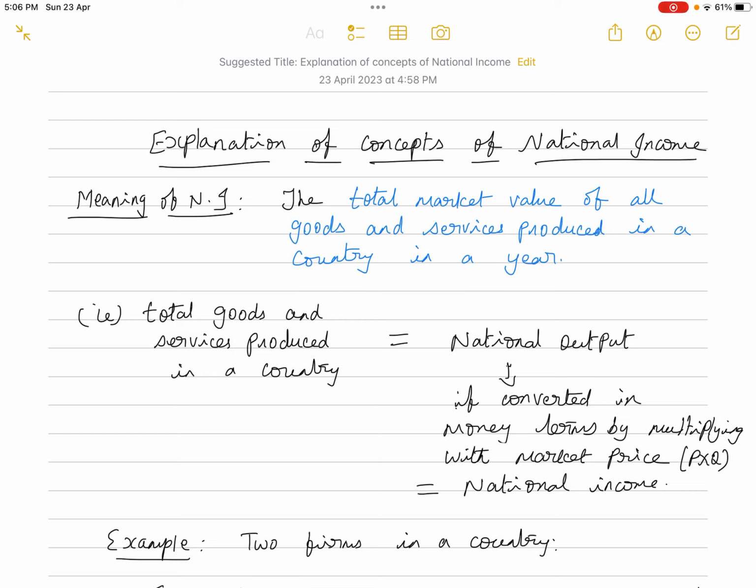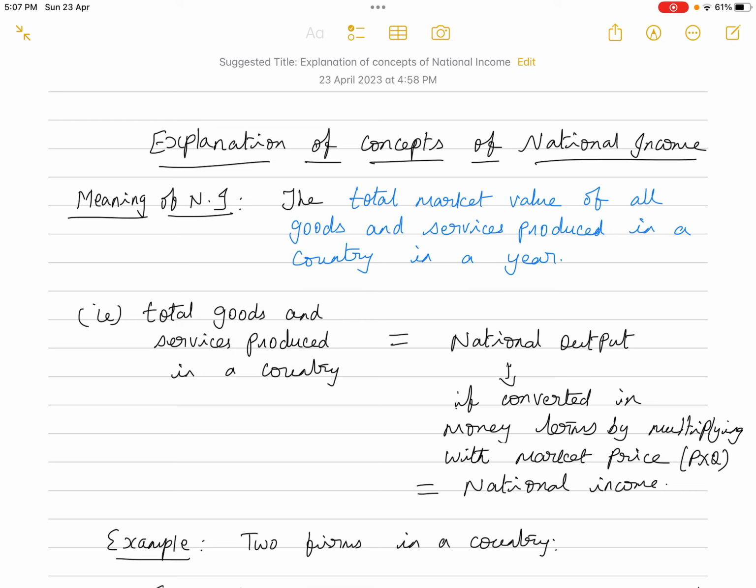If the national income of a particular country is calculated every year, what is the value of the output only for this particular year, and what is the value of the output grossly, and what is the per capita income of the country, what is the standard of living of the country. Like that, so many information can be got from the national income statistics.